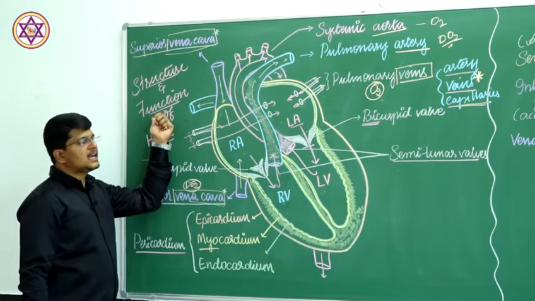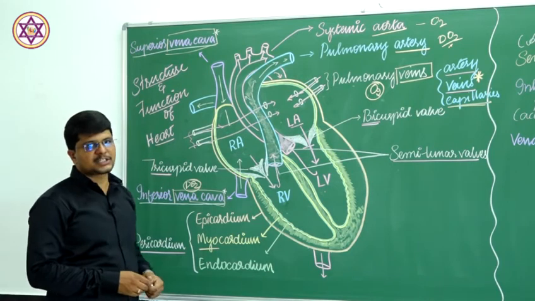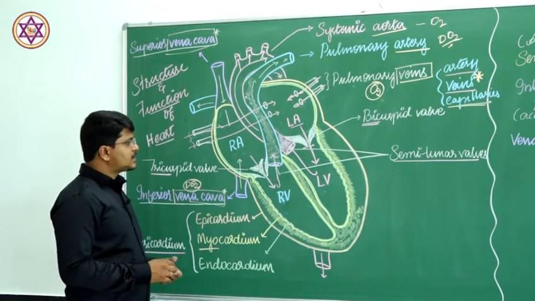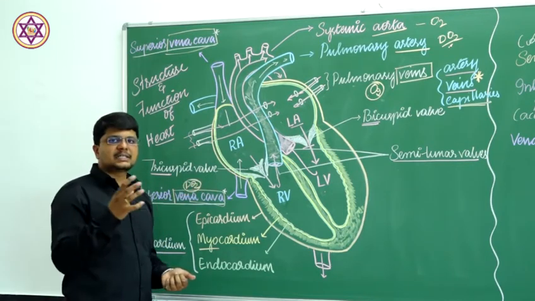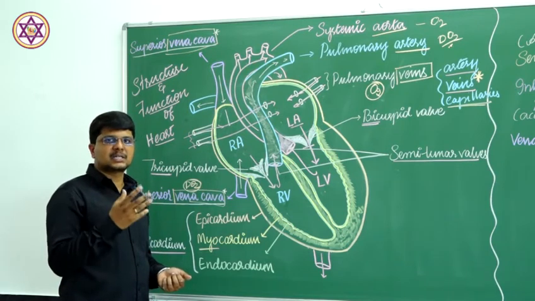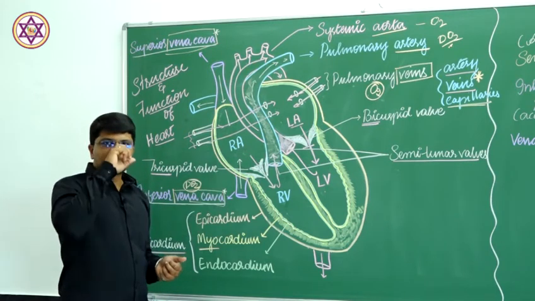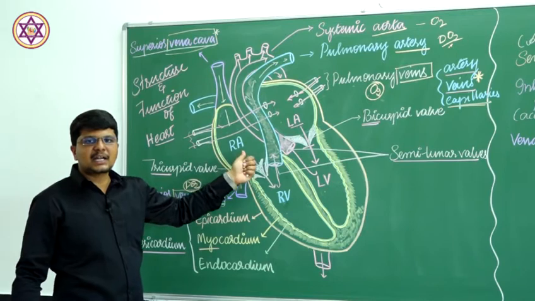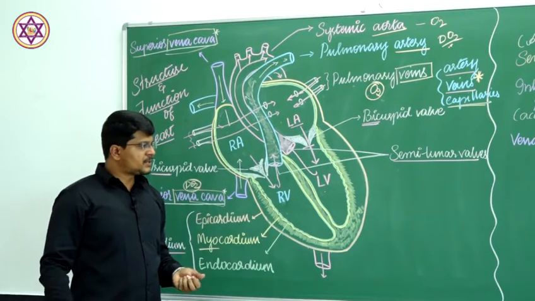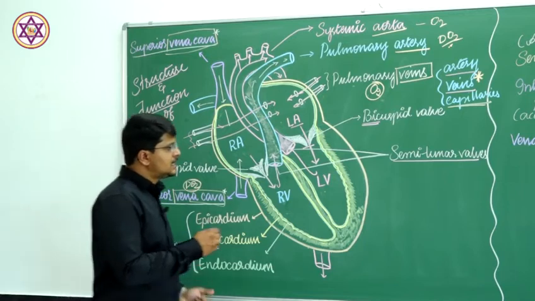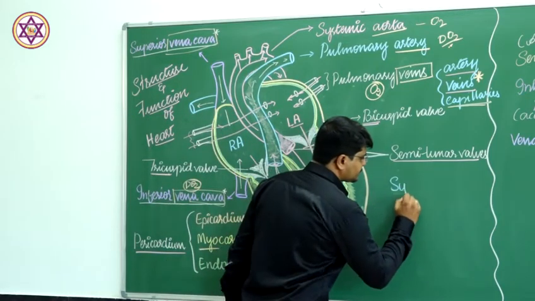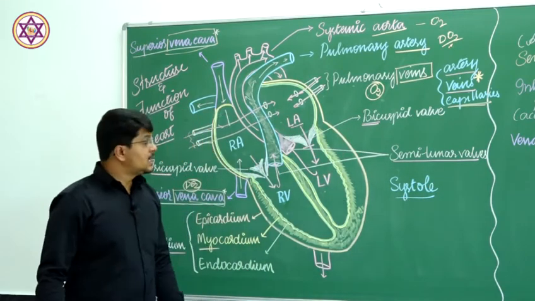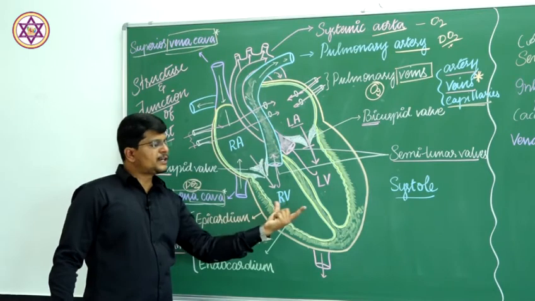Coming to the function of the heart, how exactly it works, later we will move on to regulation of the heart. The heart contracts and relaxes rhythmically, which gives a sound, lub dub. The contraction of the heart is known as systole: the auricular systole and the ventricular systole.